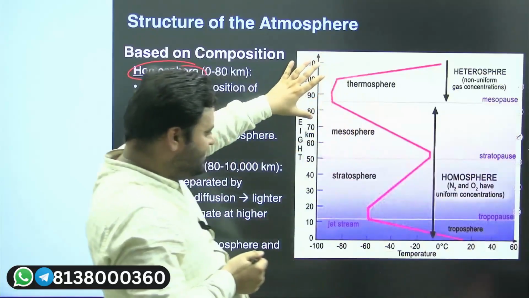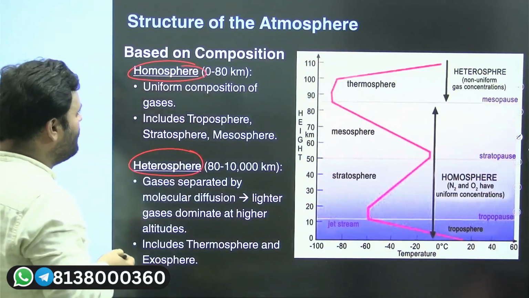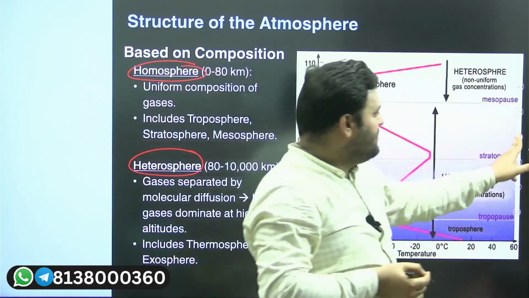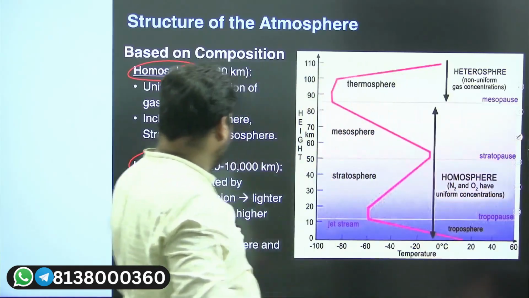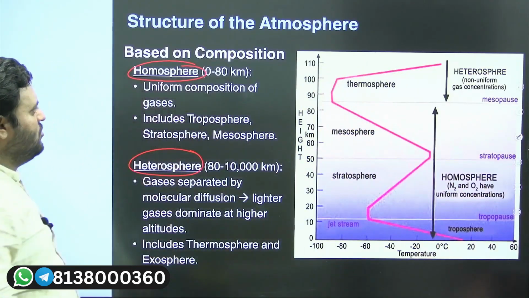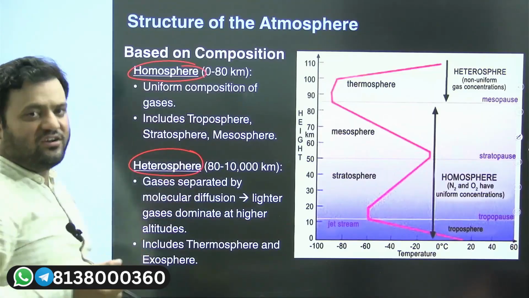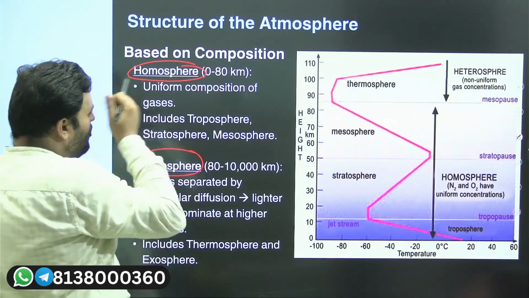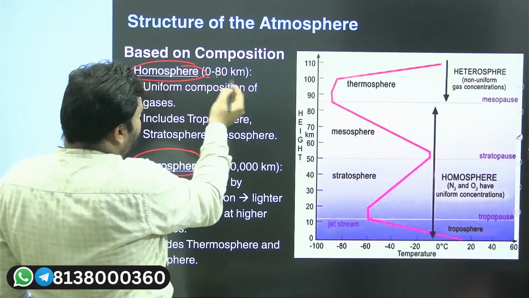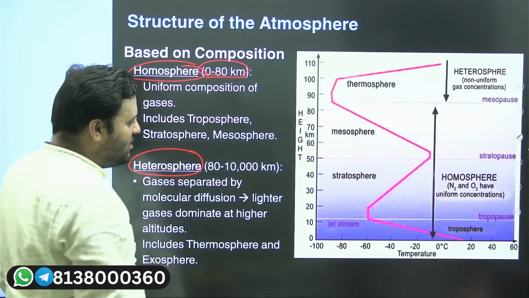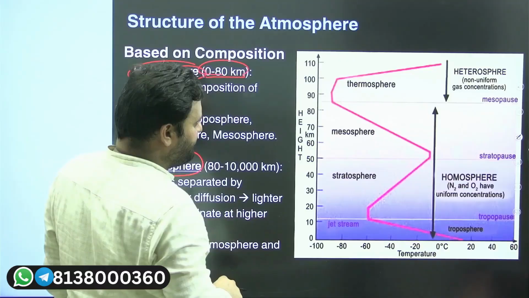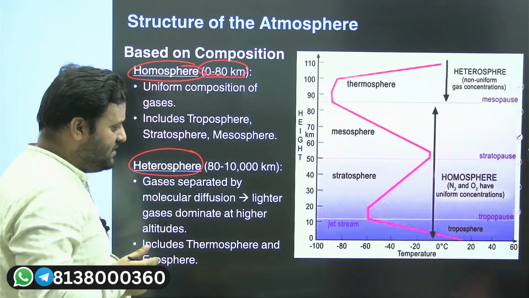One categorization, that is what? That is the homosphere and heterosphere, homogeneous layers or heterogeneous layers. So the homosphere extends from 0 to 80 kilometers. You will get clarity with respect to the heights as well.